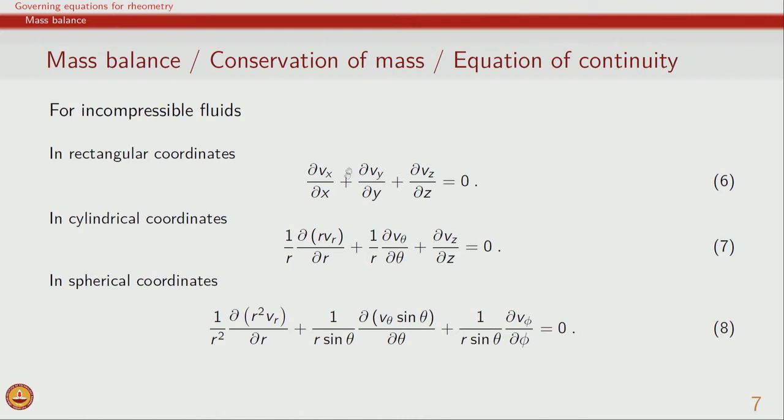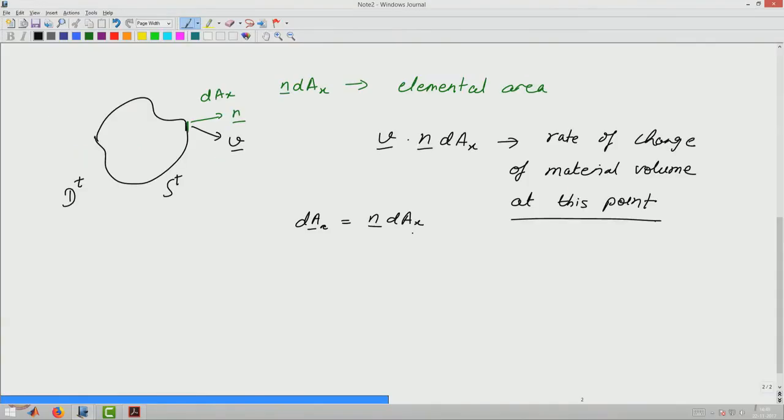And just to see applications of these for a certain set of flows, we can consider, let us say, a rheometric flow which is extensional flow. So, in this case let us say we have V z as a function of z.